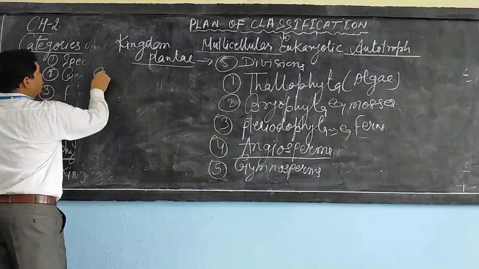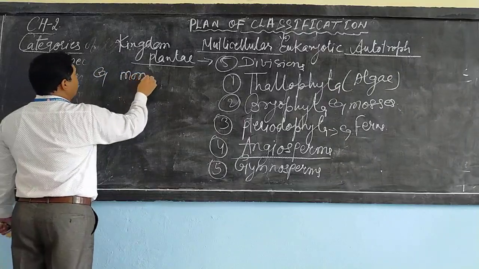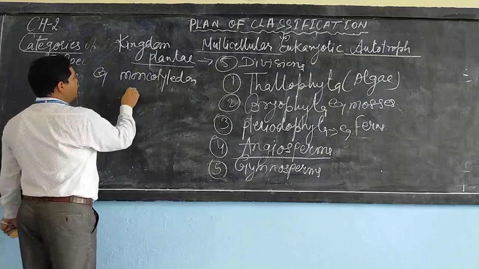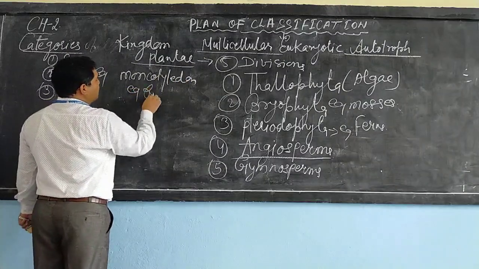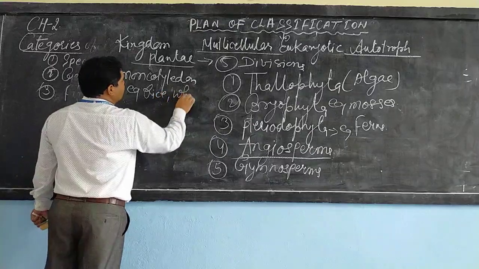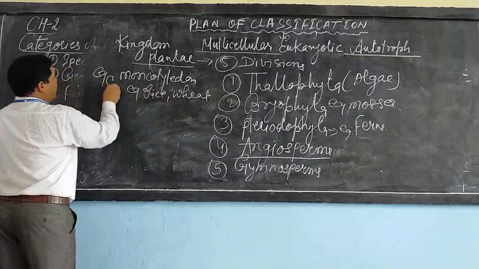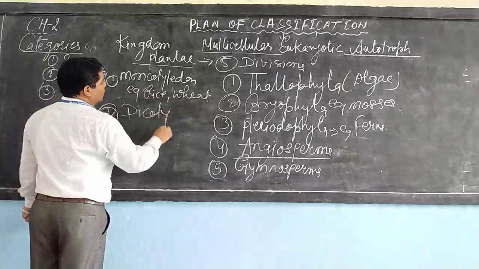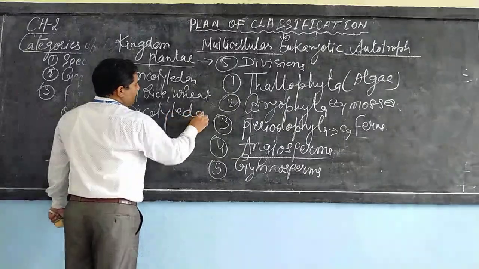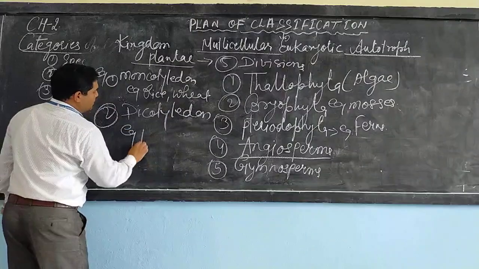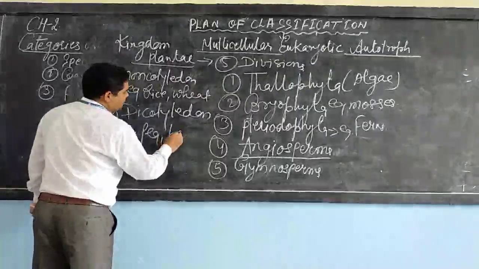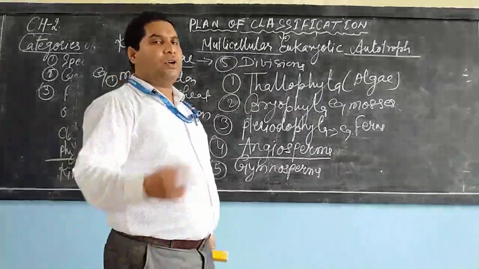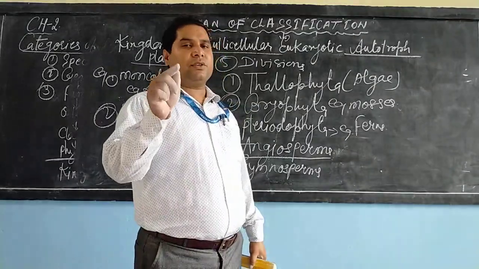Example you see here, monocotyledon. See here the examples are rice, wheat and many more. Whereas the second is dicotyledon. Here it is pea, beans and many more examples which have two cotyledons. The seed has two cotyledons.